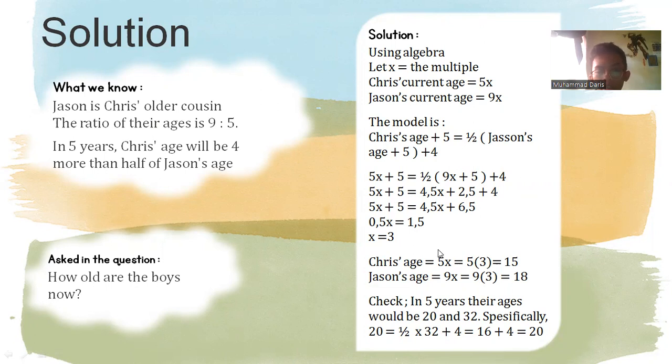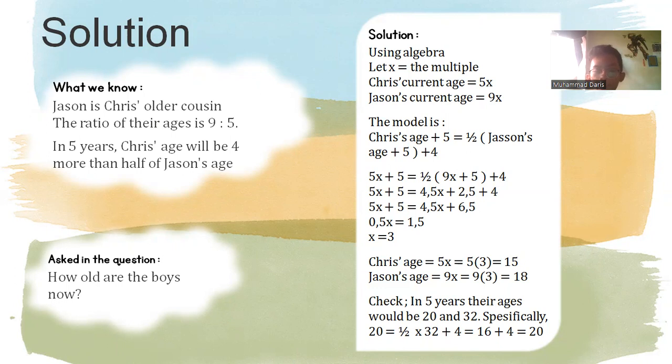And then we get x. x is the multiplier of the current ages, and then we substitute x into the equation. Chris' current age is 5x, 5 times 3 is 15. Jason's age is 9x, which is equal to 9 times 3, which is 18.